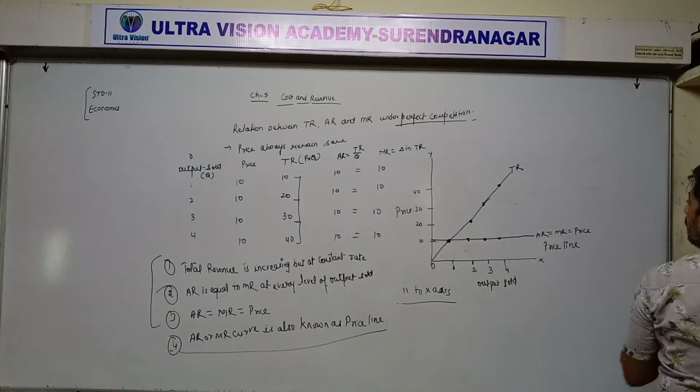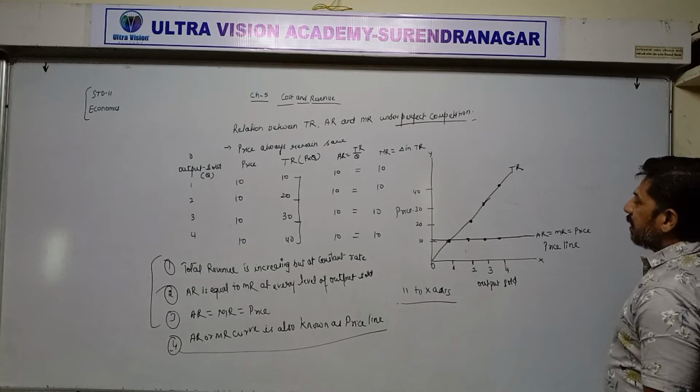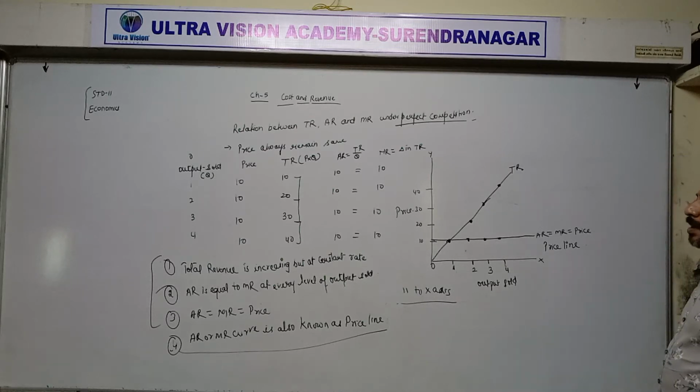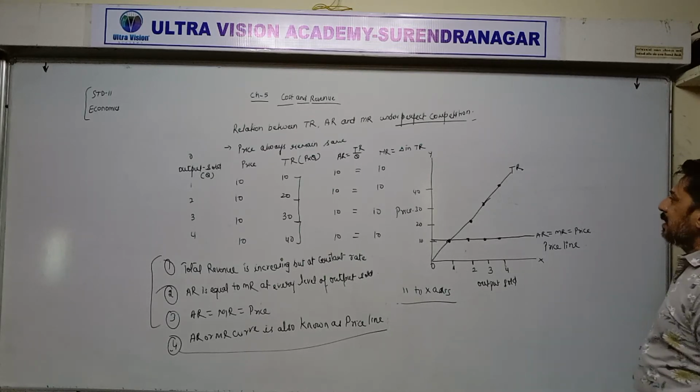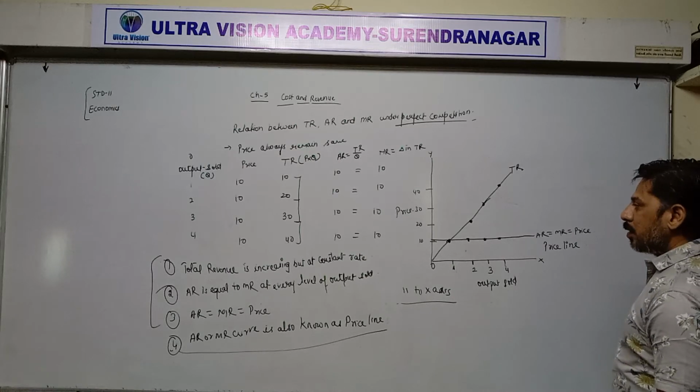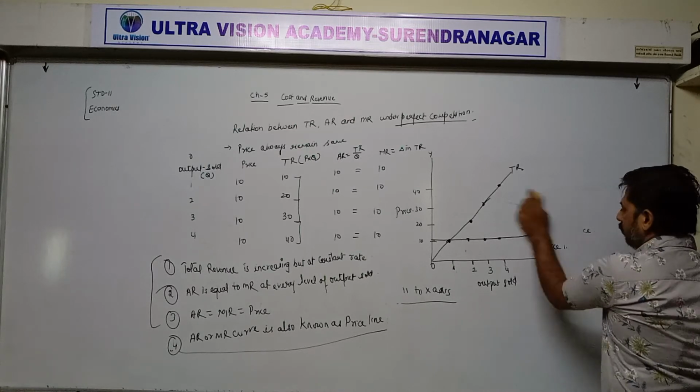Now next part, the relation between TR, AR, MR under imperfect competition, meaning under monopolistic or monopoly competition.